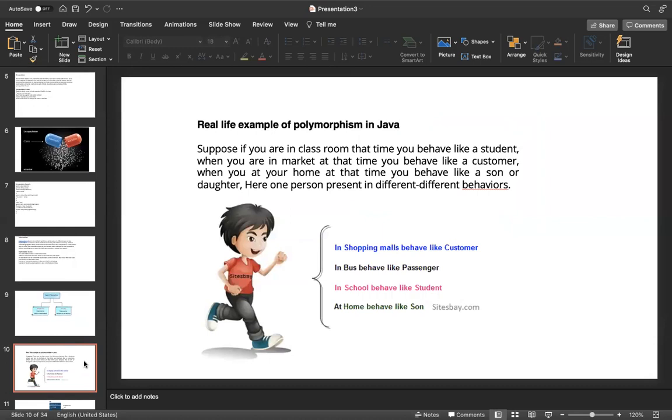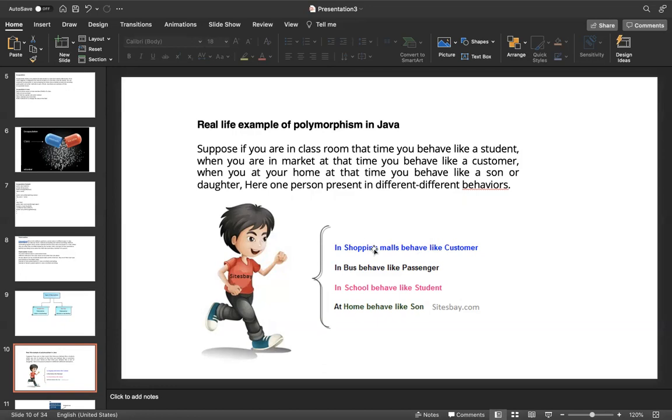A real-time example, I will explain that. Here is a boy. This boy we call an object. If the boy goes to a shopping mall, generally if any customer comes into a shop, how will the shop owner treat him? He will treat him as a customer. The object went to the shopping mall and acts as a customer.